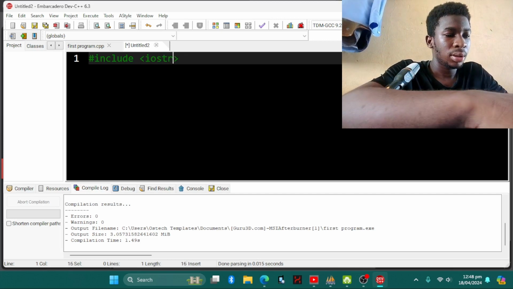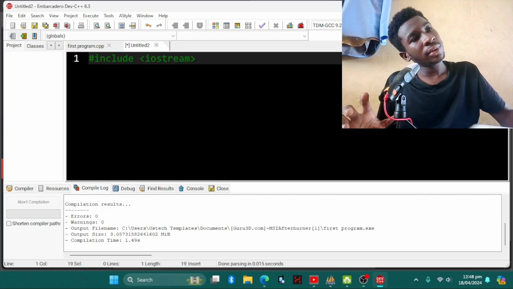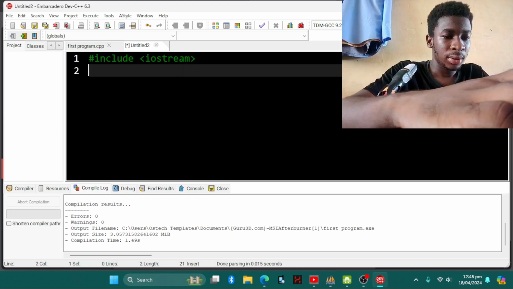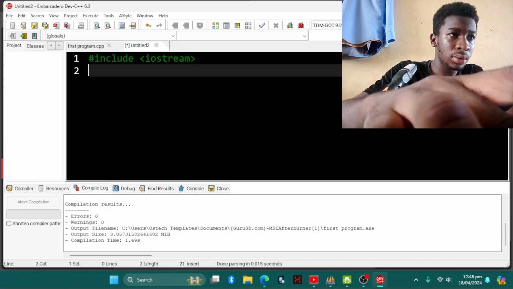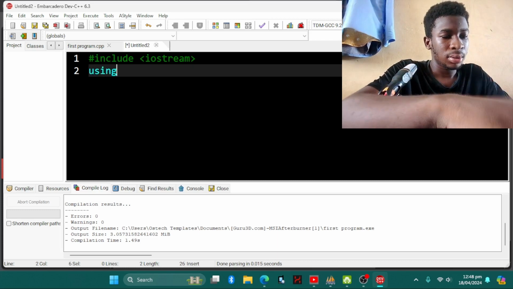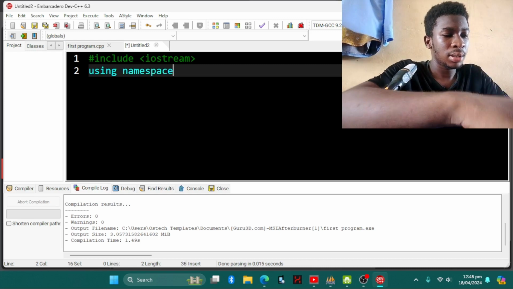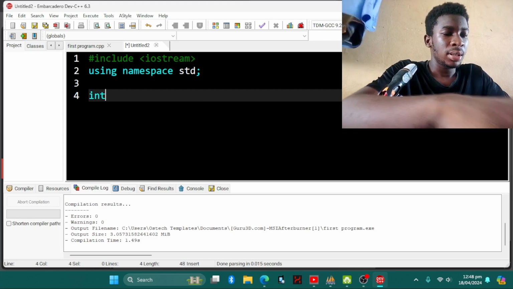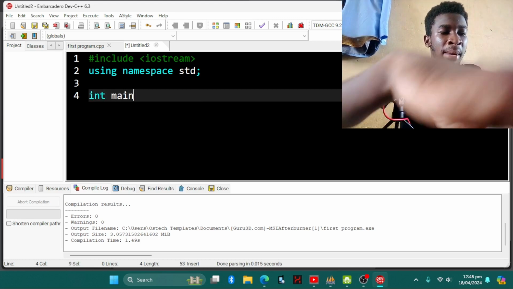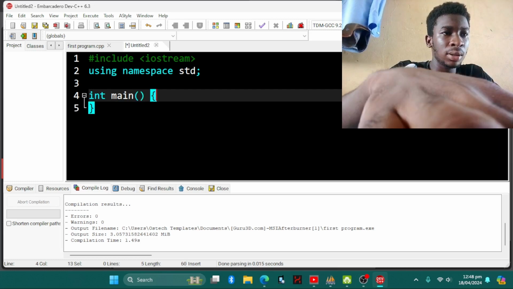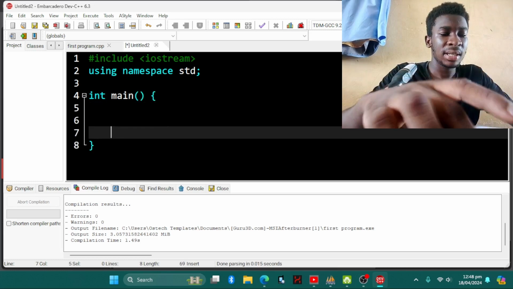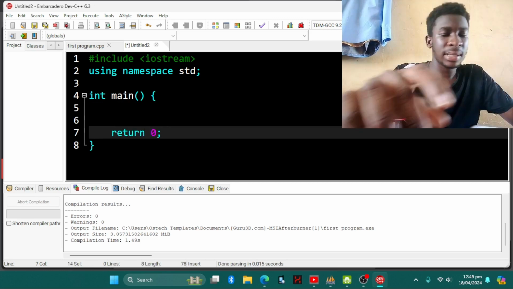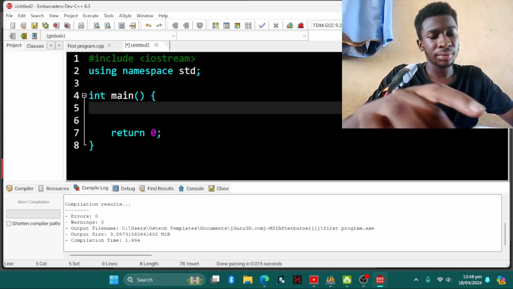Then on to the next line, using namespace std. And then we come and write main, remember, open and close brackets, open and close curly brackets, and then we give space and do our return 0, and then we terminate.